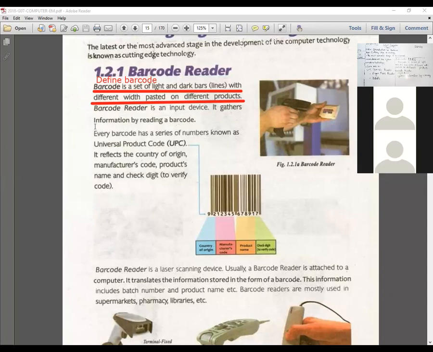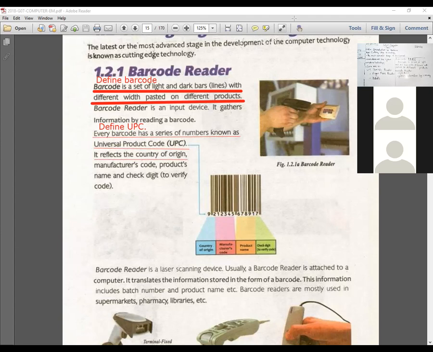Okay, now we'll go for defining UPC. Here you can write the question. Every barcode has a series of numbers known as the universal product code. As I told you, these numbers are available at the bottom of the barcode and you can call them UPC, universal product code. UPC reflects the country of origin.